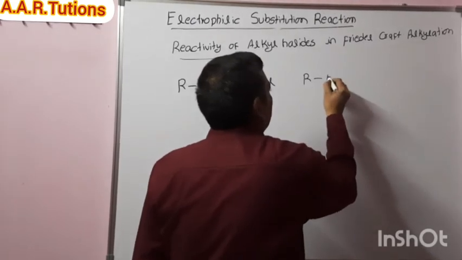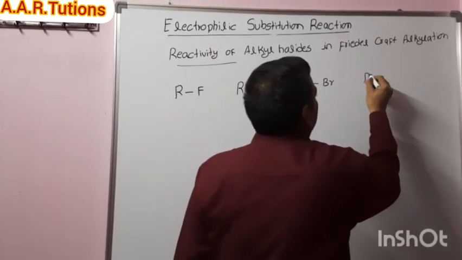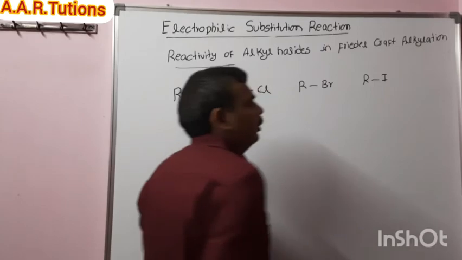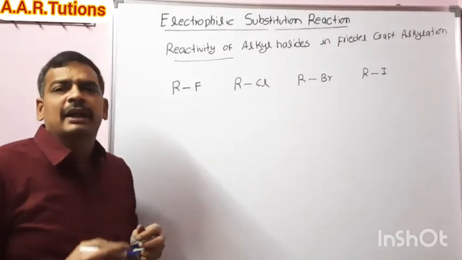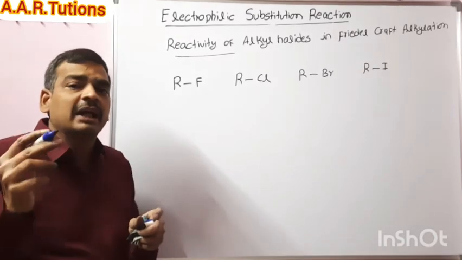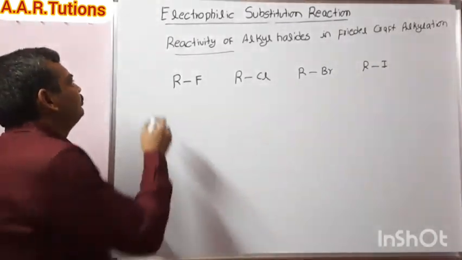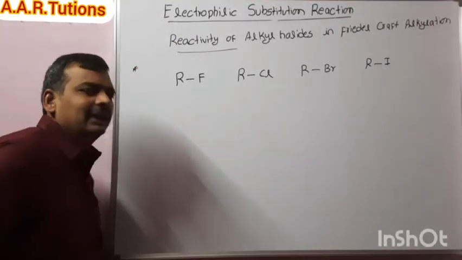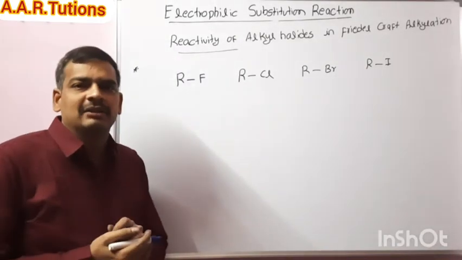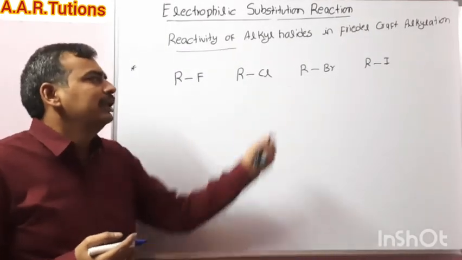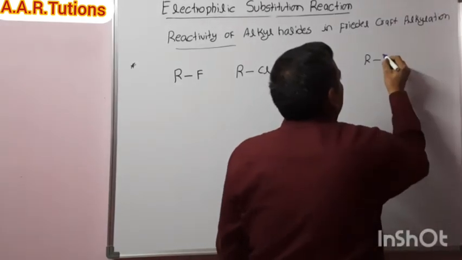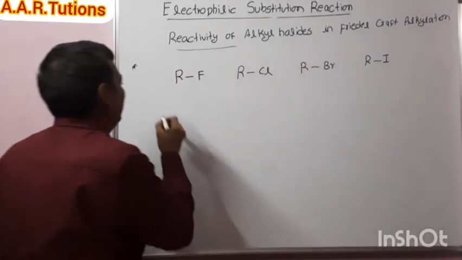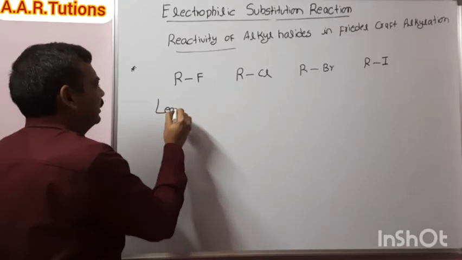Fluoro, chloro, bromo and iodo. Which alkyl halide will readily undergo Friedel-Crafts alkylation? Very important. Based on our knowledge, we'll think that iodo is a good leaving group. Generally, we think based on leaving group tendency.